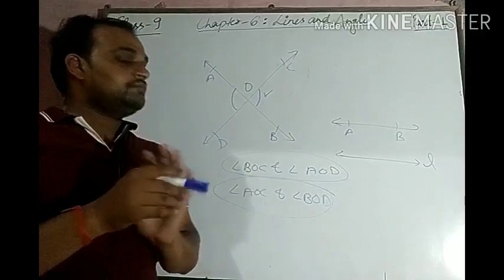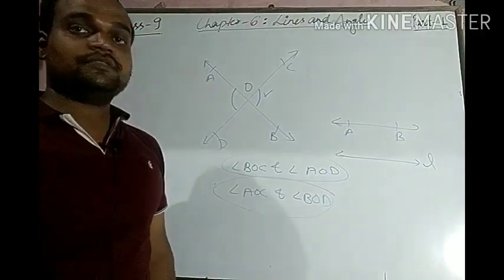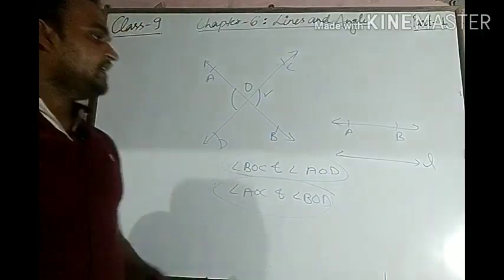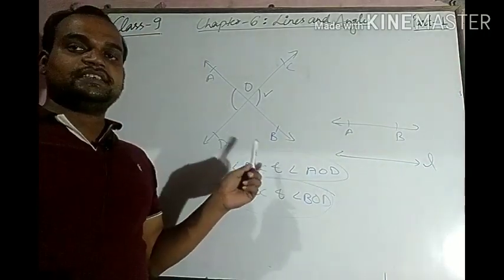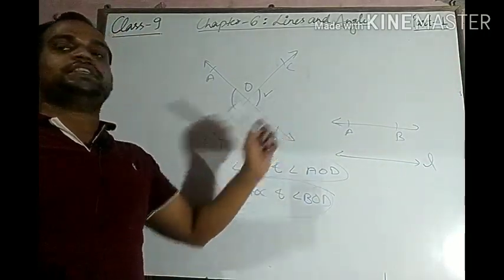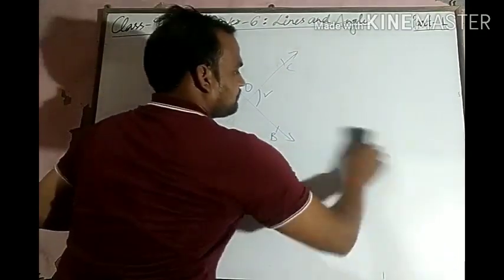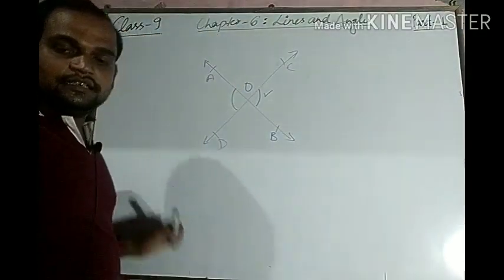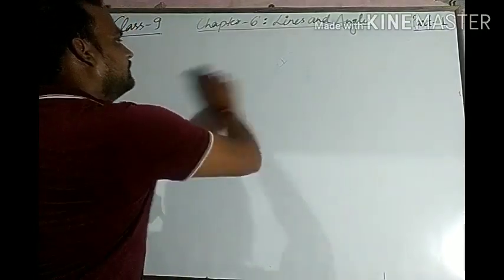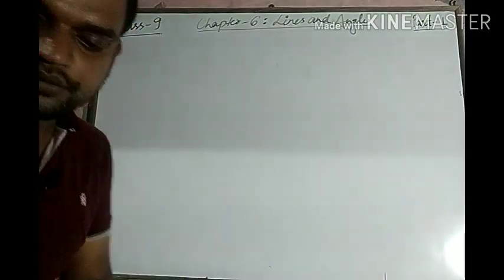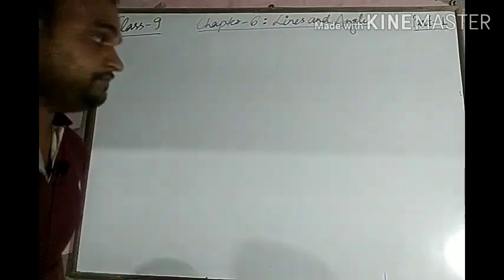Now the first theorem of this chapter is, if two lines intersect each other, then the vertically opposite angles are equal. Now I am going to prove this theorem.